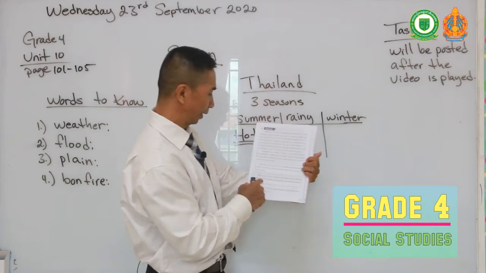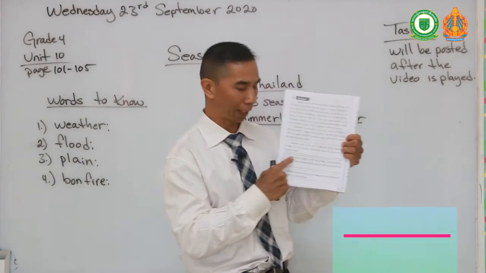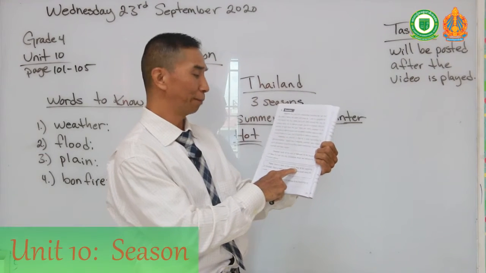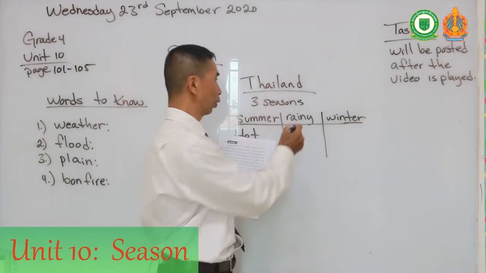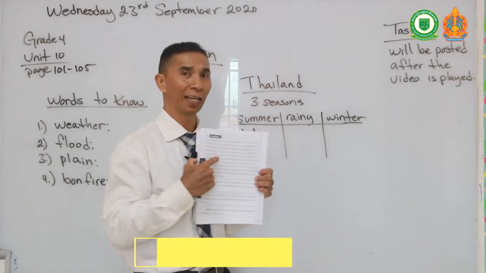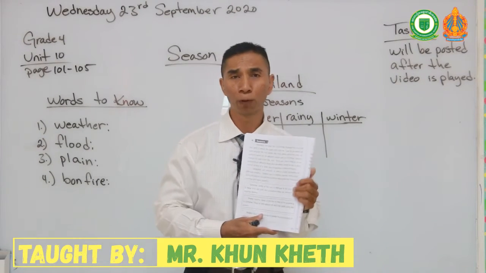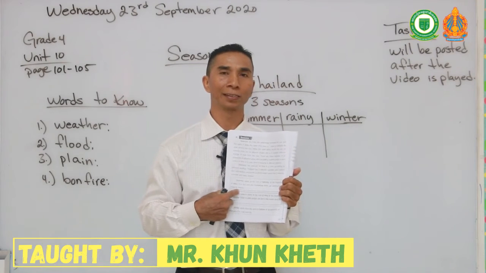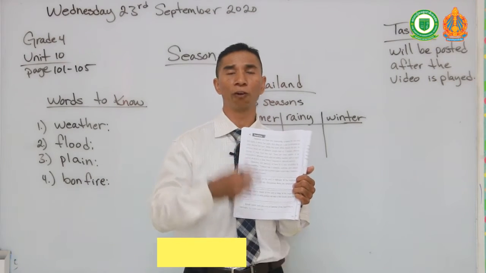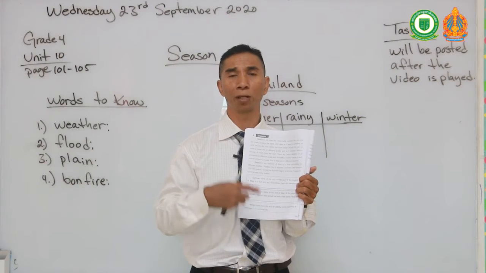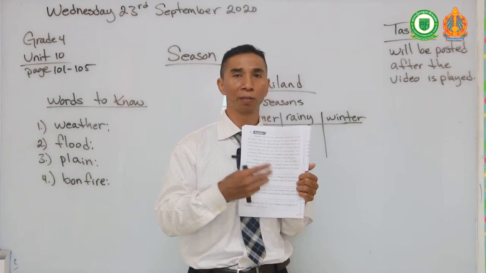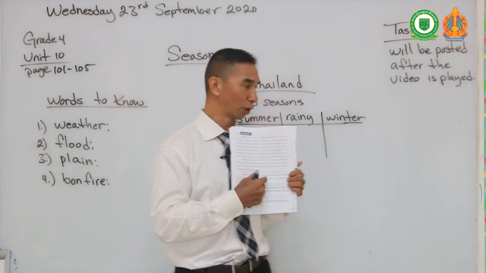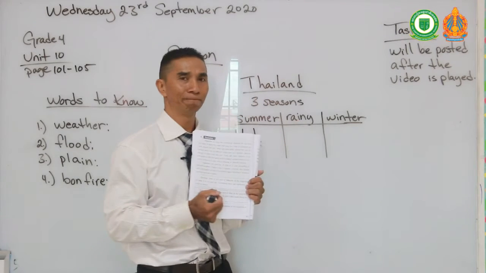And the rainy season, as our text at the bottom of your box states, starts in May and ends in October in Thailand. So during the rainy season, especially in Thailand and here in Cambodia, what do people usually do? Especially for farmers, what do they do? Do they start planting their rice fields, planting crops, or planting fruits and vegetables to grow during the rainy seasons? You can also